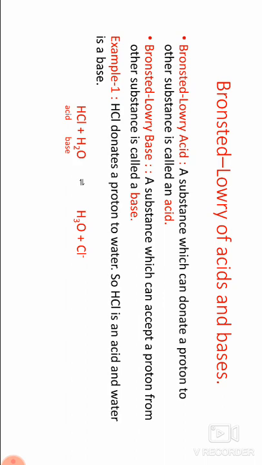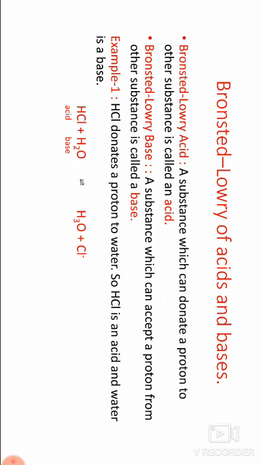In the first equation, H3O plus loses a proton to act as an acid and Cl minus accepts a proton to act as a base. Similarly, in the second equation, NH4 plus acts as an acid and OH minus ion acts as a base. So each acid-base reaction involves two acids and two bases.